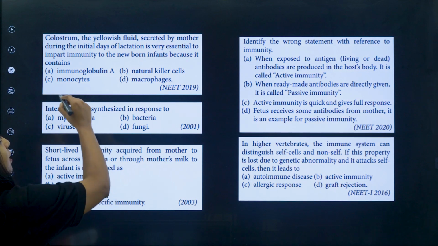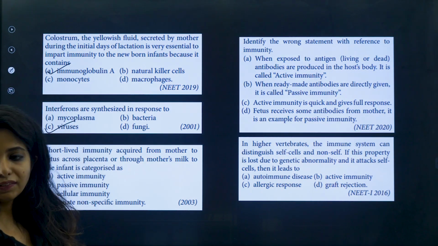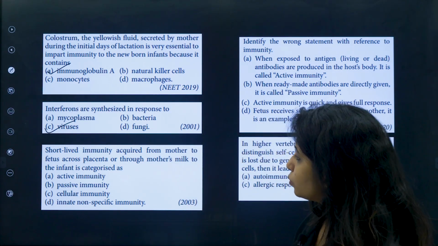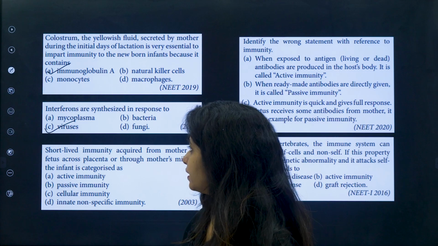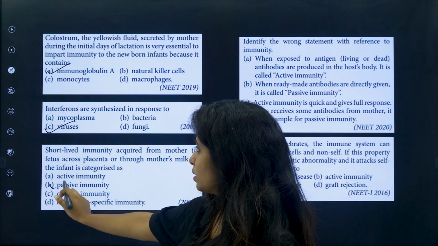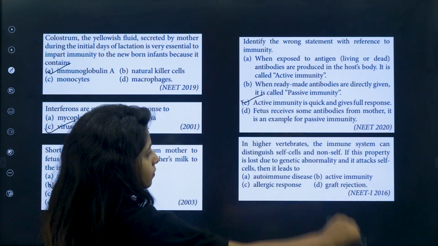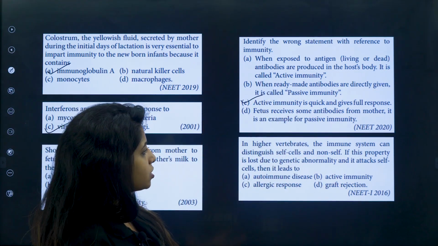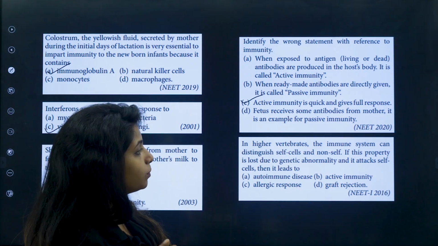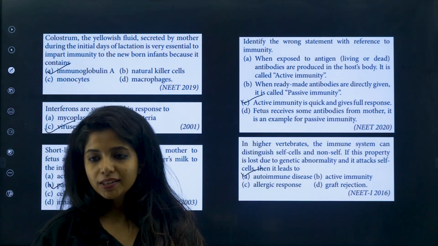So these were the questions that we did. Colostrum, the yellowish fluid, what does it contain, children? Immunoglobulin A. Interferons are synthesized in response to viruses. Short-lived immunity acquired from mother to fetus across placenta or through mother's milk to infant is categorized as what? It is short-lived, so has to be passive. Identify the wrong statement. We did it right now. In higher vertebrates, the immune system can distinguish self and non-self cells. If this property is lost due to genetic abnormality, it attacks self cells, then it leads to autoimmune disease.